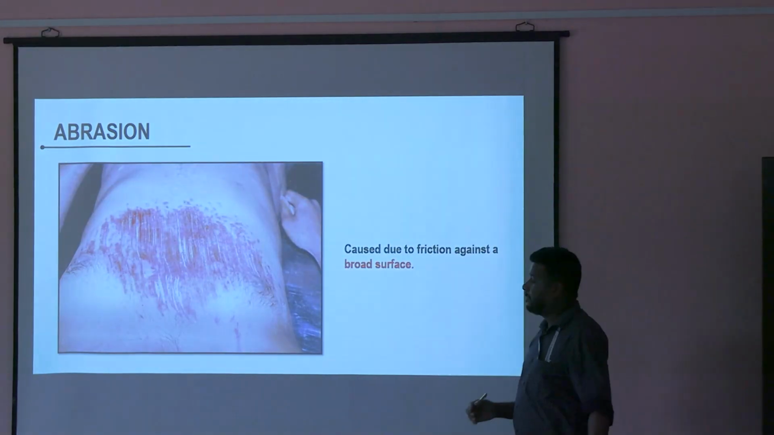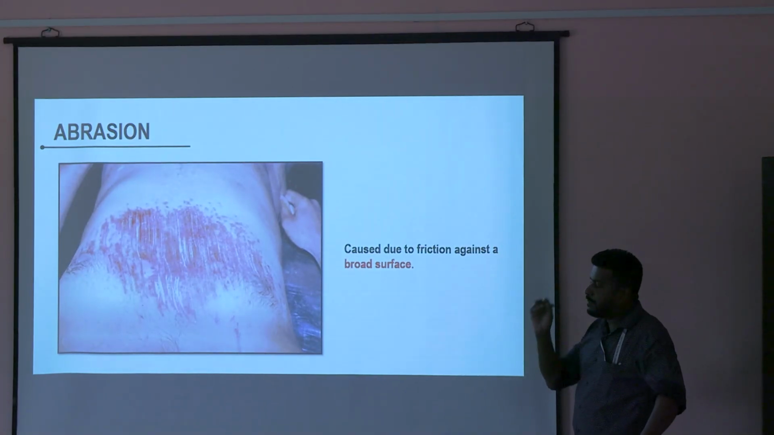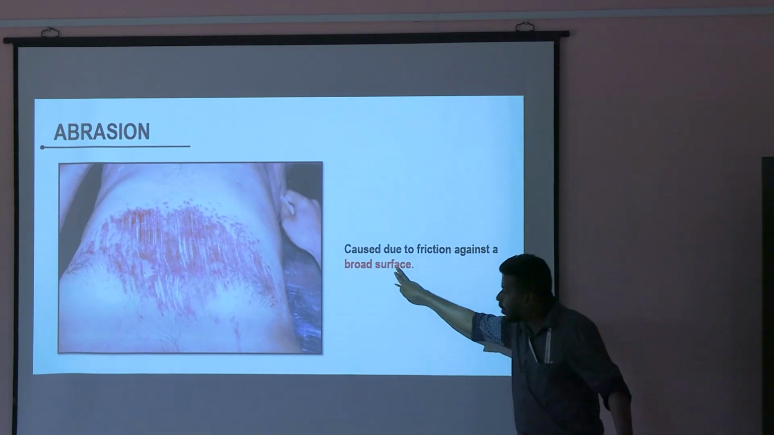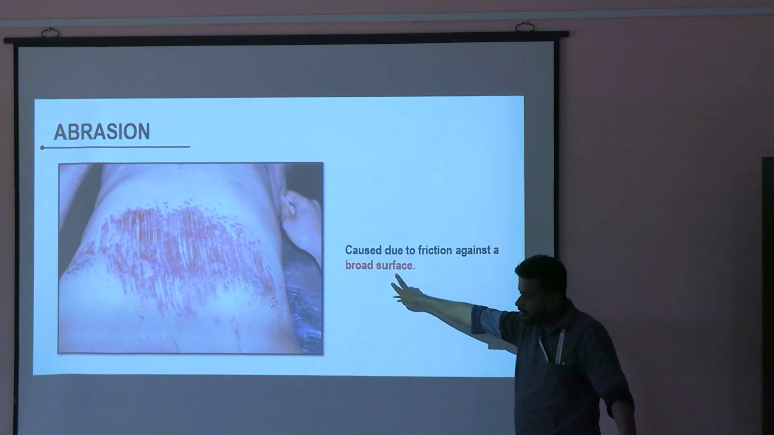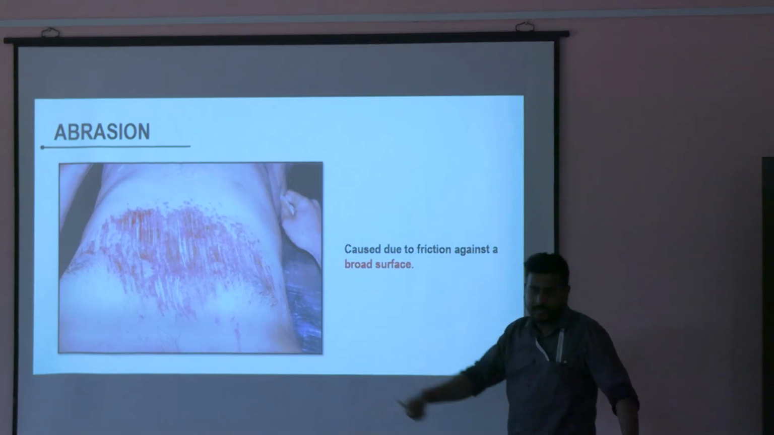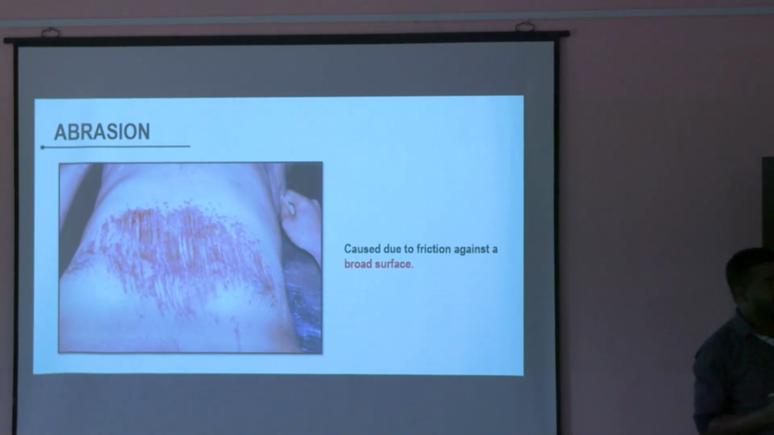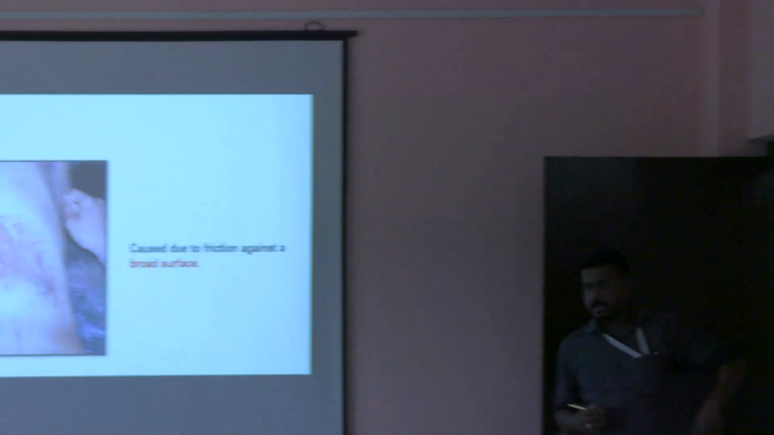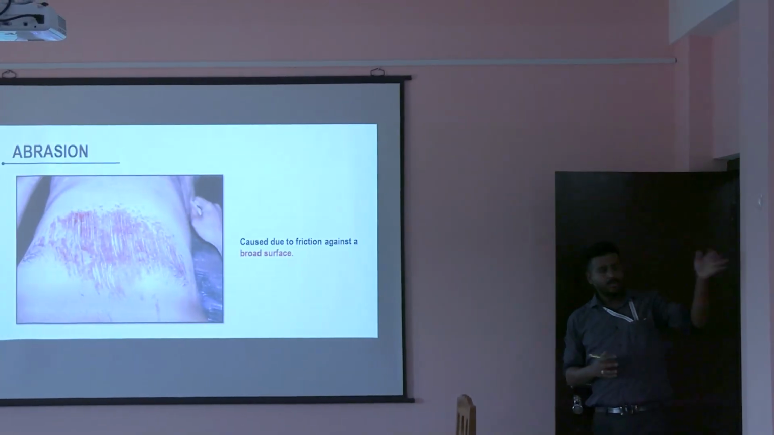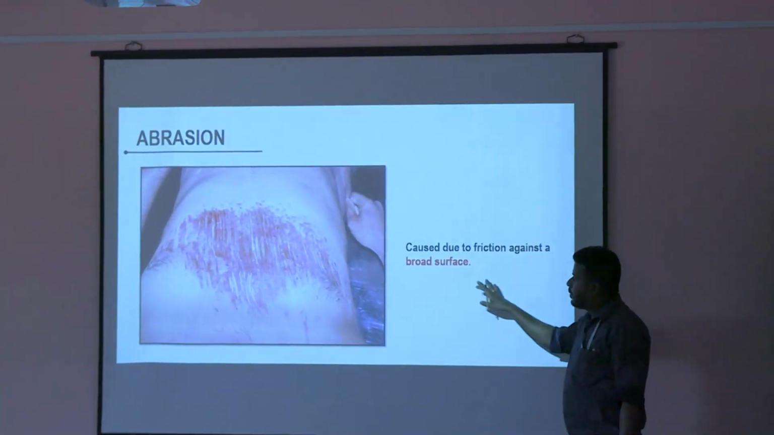This one is grazed abrasion. The previous one was a pointed object. This one is a broad surface. Suppose I drag someone on an irregular surface, on the road. So that will cause this one. If I rub my hand here continuously, this is an irregular, broad surface, so my hand will have this grazed abrasion, friction against a broad surface.